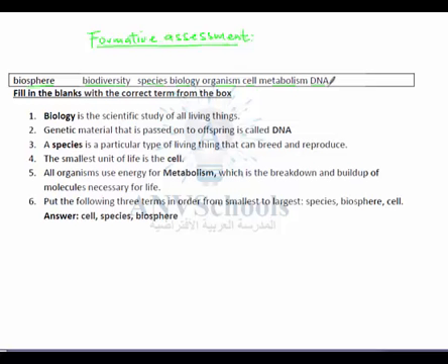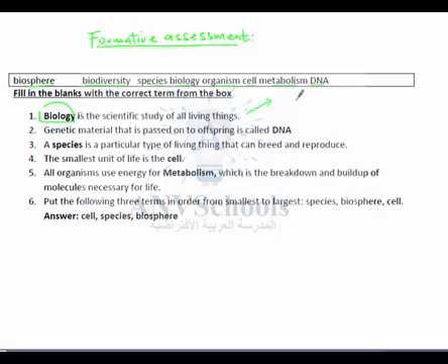In the first question, it was: dash is the scientific study of living things. So the scientific study of living things is basically biology, as you can see here.